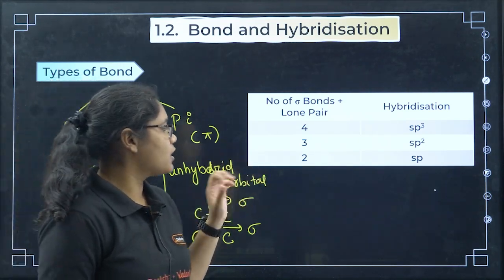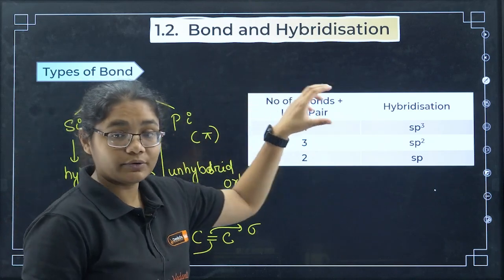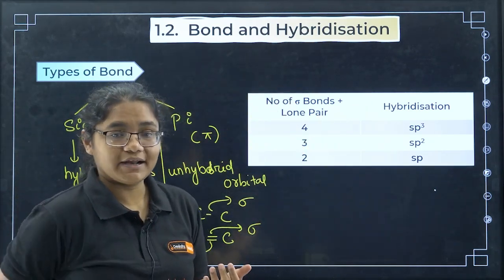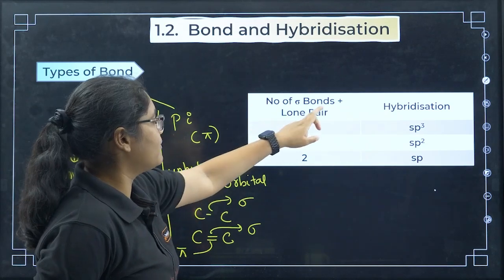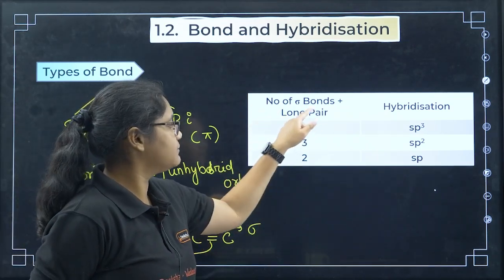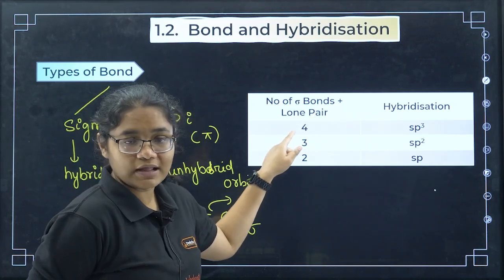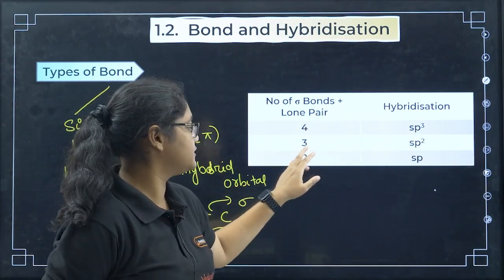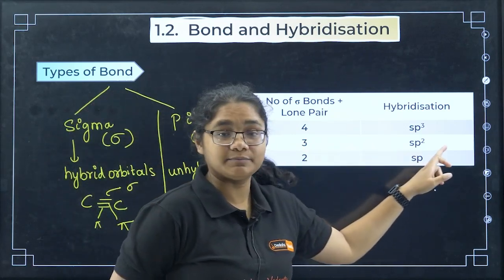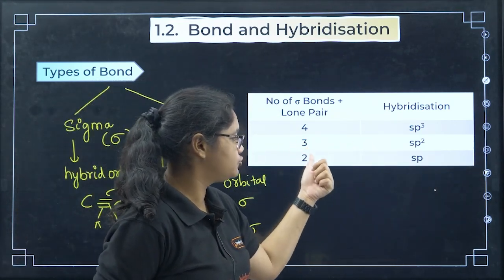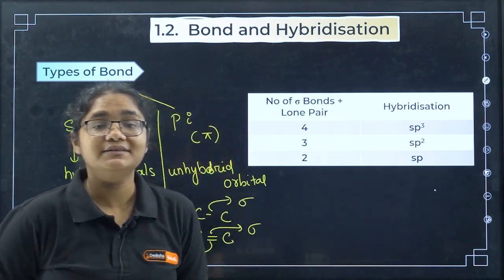Now if I talk about hybridization, I told you what is the meaning of hybridization, but how to calculate the hybridization? So number of sigma bonds plus lone pair, that is your hybridization. If the number of sigma bonds plus lone pair is 4, then the hybridization will be sp3. If it is 3, then it is sp2 hybridization. And if the number of sigma bonds plus lone pair is 2, then the hybridization is sp.